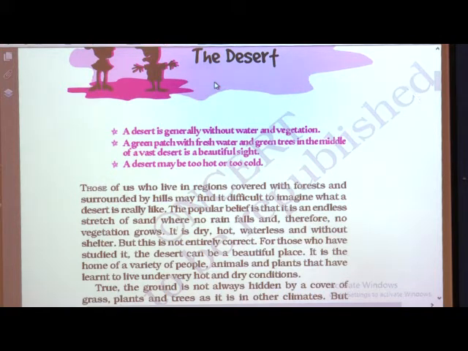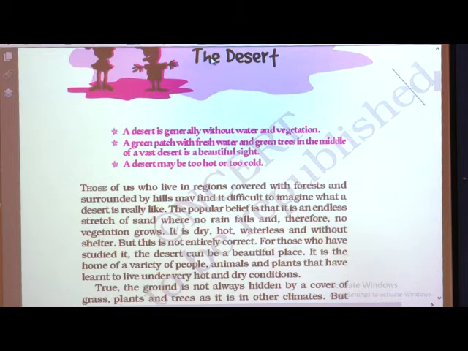In science you have already learned about vegetation. The living things like trees, plants and animals living in a particular area or place are known as vegetation. So, here vegetation is less, meaning human beings, animals and plants are less in number as compared to other regions.